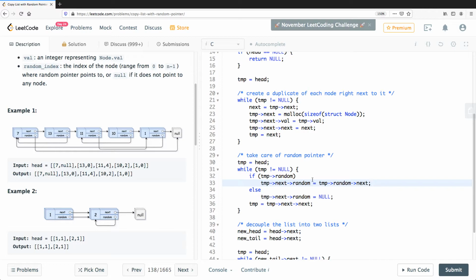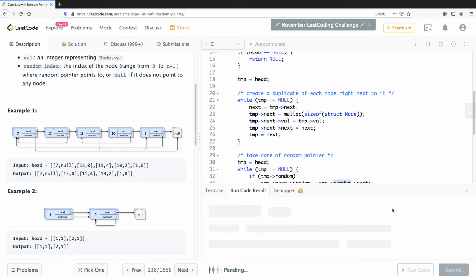That's why you have to make sure that the links are maintained, not so much the actual values. So that is why you have to say temp next random of each duplicated node has to come from where that will point to. Because we have interleaved, that would be the random's next actually, and that is why.